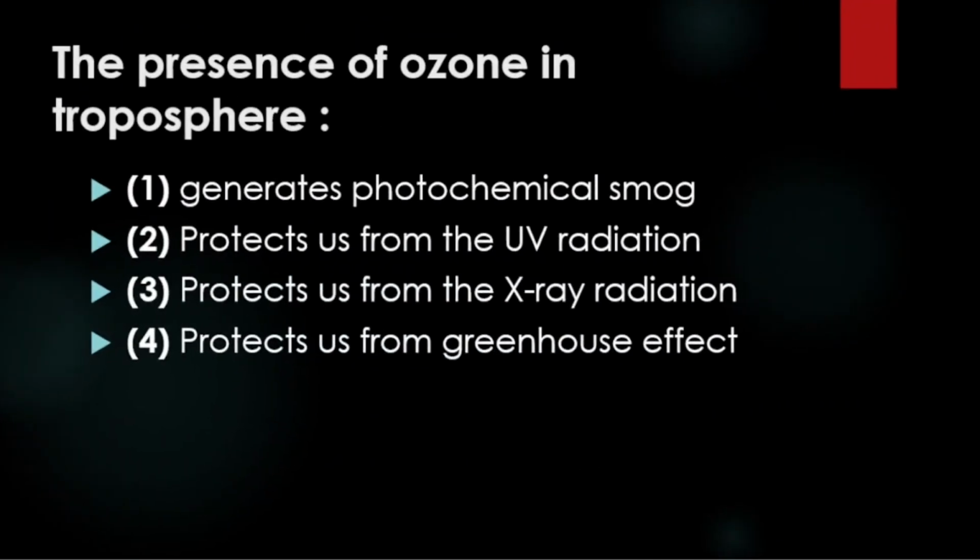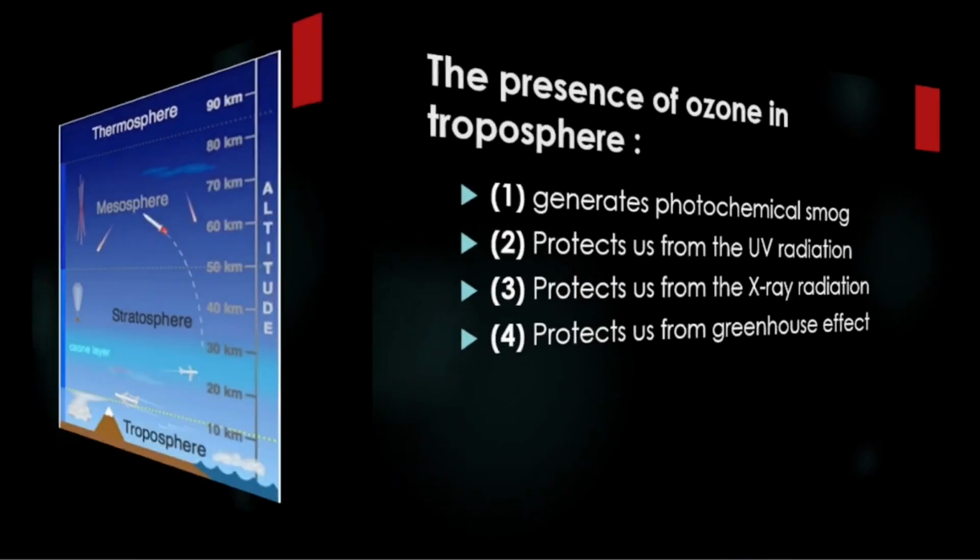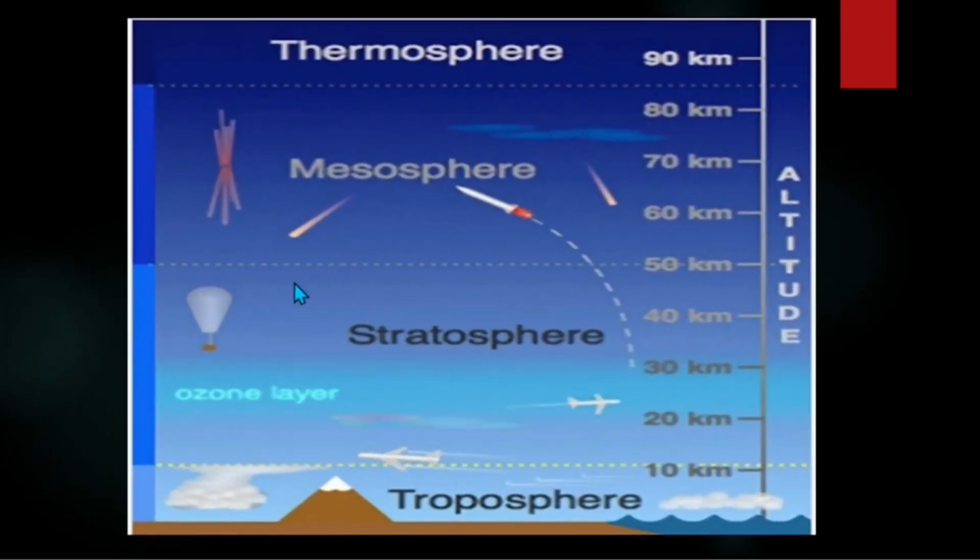The presence of ozone in troposphere is? What does the presence of ozone in troposphere cause? Some of you might answer in the comment box that it protects us from UV radiation, but this is wrong because we have seen in the previous part that the stratosphere contains the ozone layer.